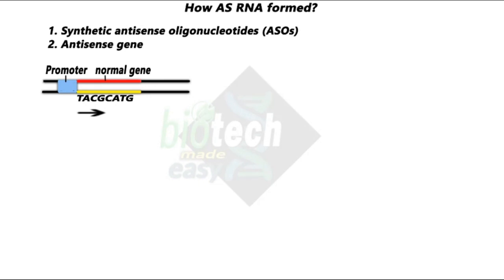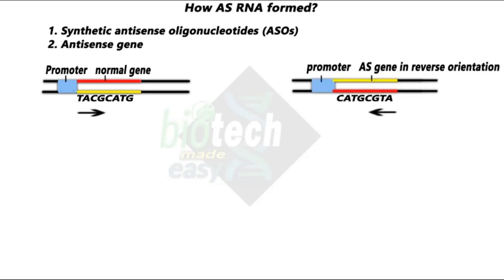Now let us see the antisense gene which we have constructed. This is an important one, because here you have to see how the antisense gene is constructed. The promoter is here also, and at the point of the promoter, we cut the DNA, and then we just flip it or turn it upside down.